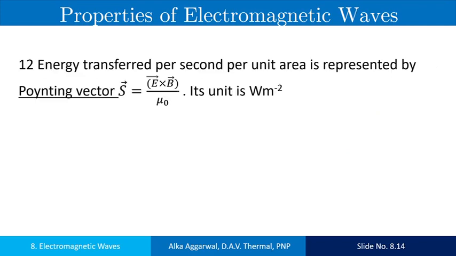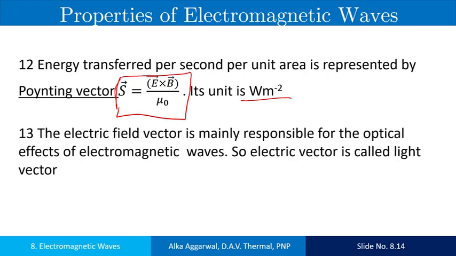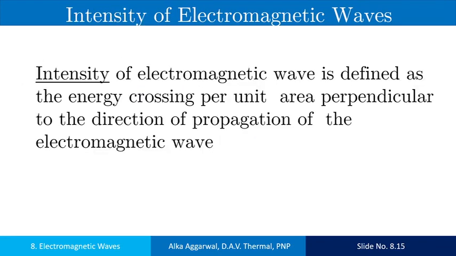The energy transferred per second per unit area is represented by the Poynting vector S, which is equal to the vector product of the electric vector and the magnetic vector upon mu. Its unit is watt per meter square. The electric field vector is responsible for the optical effects, that is the light effect. So the electric vector is also called the light vector.